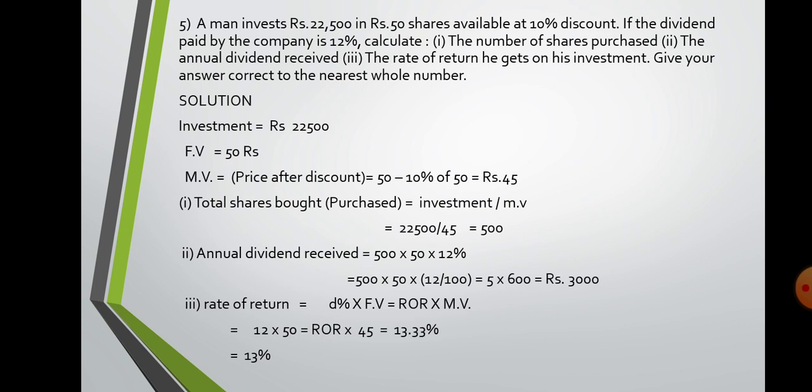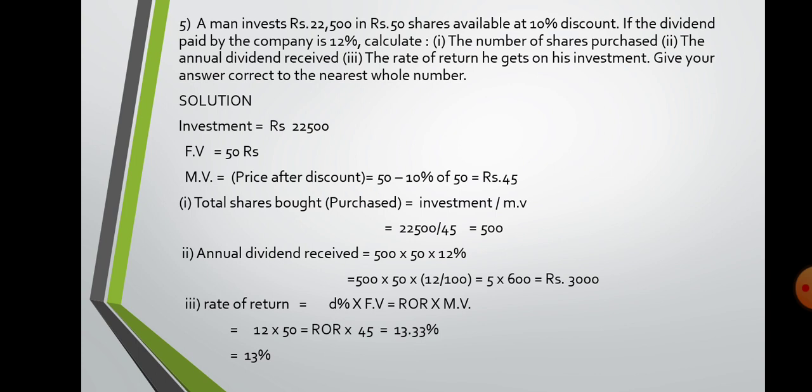A man invests rupees 22,500. That means investment is 22,500 in rupees 50 shares available at 10% discount. So face value is 50, discount is given, so market value we need to find out. That is 50 minus 10% of 50, that is 5 rupees. So the answer will be 45. Now see the question: number of shares purchased. You know investment upon market value, you get the number of shares.